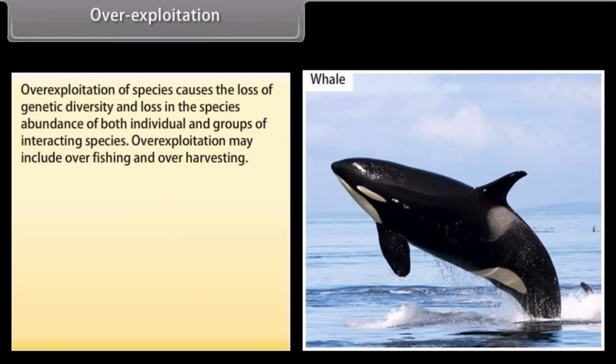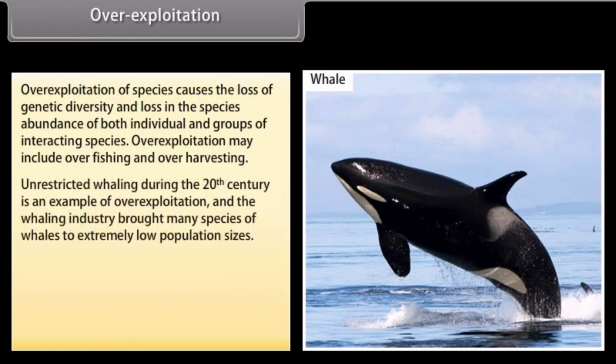Overexploitation. Overexploitation of species causes the loss of genetic diversity and loss in the species' abundance, of both individual and groups of interacting species. Overexploitation may include overfishing and overharvesting.